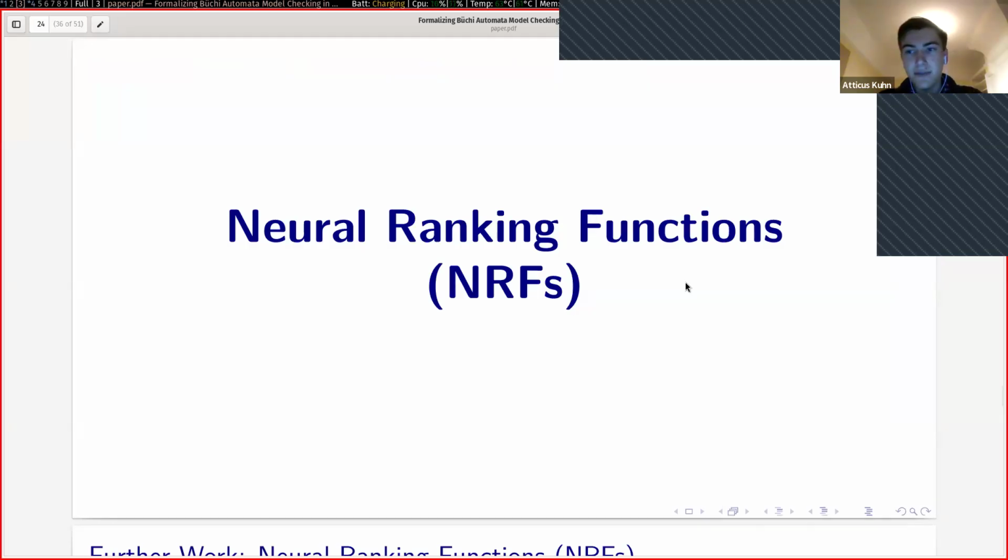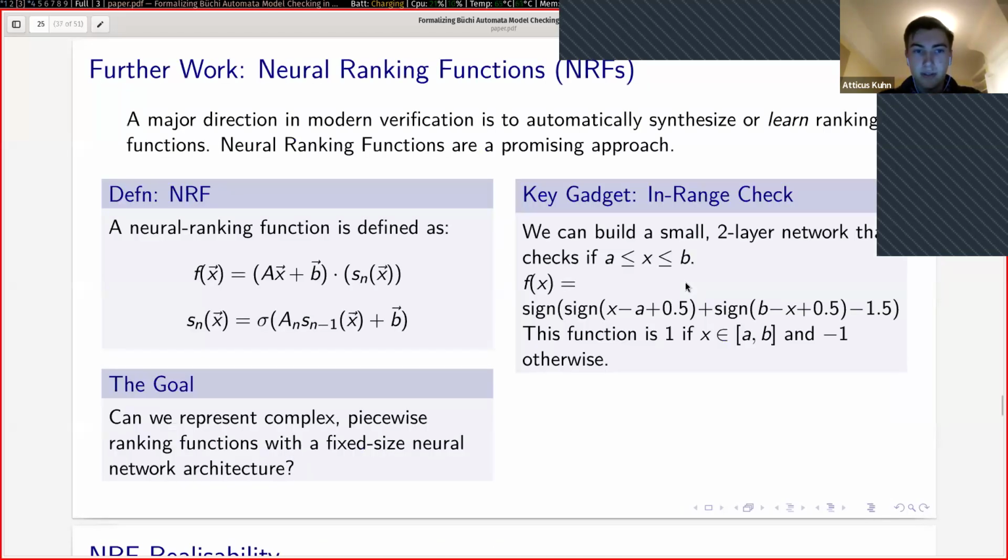Now I'm going to go in a slightly different direction and talk about neural ranking functions. So this is a novel direction in the field of formal methods, where instead of writing our ranking functions by hand, the idea of neural ranking functions says, what if we generate a function and then we try to verify whether this generated function actually is a valid ranking function?